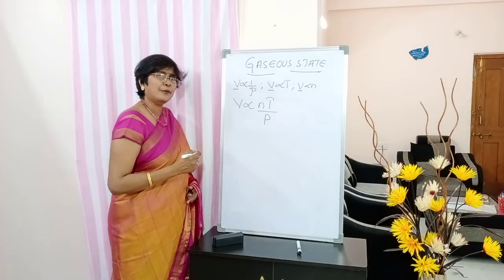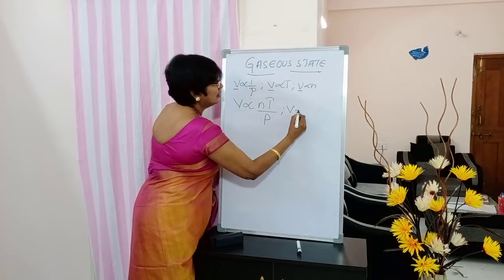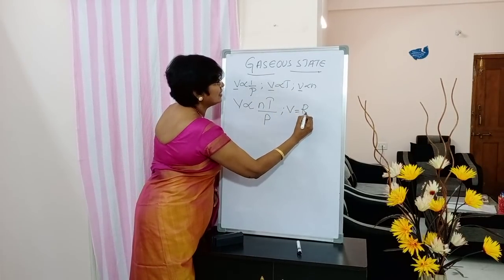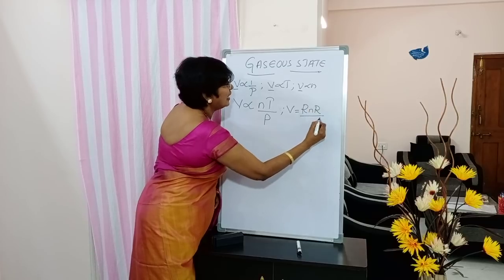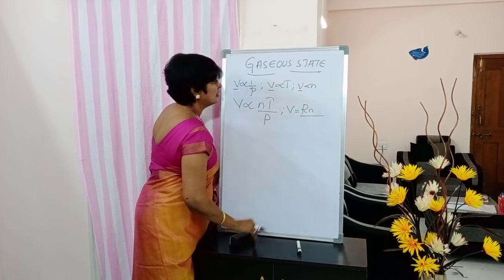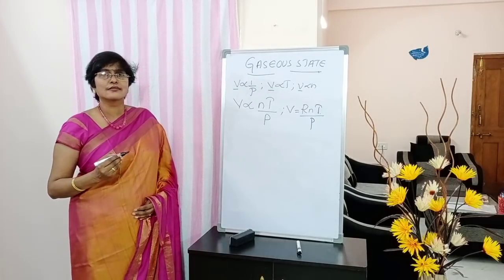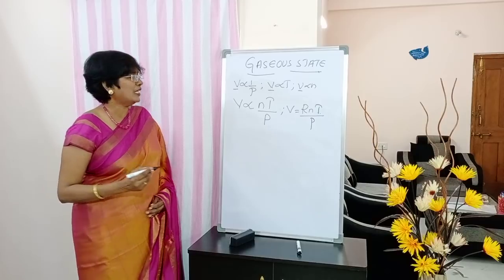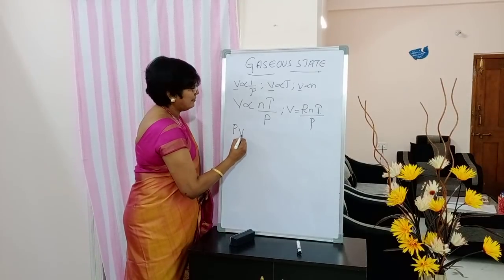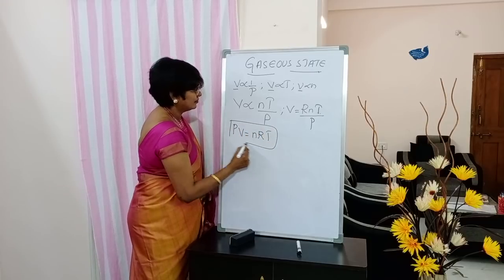If I remove the proportionality, what is to be written? Here comes a constant R: V equals R nT by P. Okay. Cross multiplication. PV is equal to nRT.